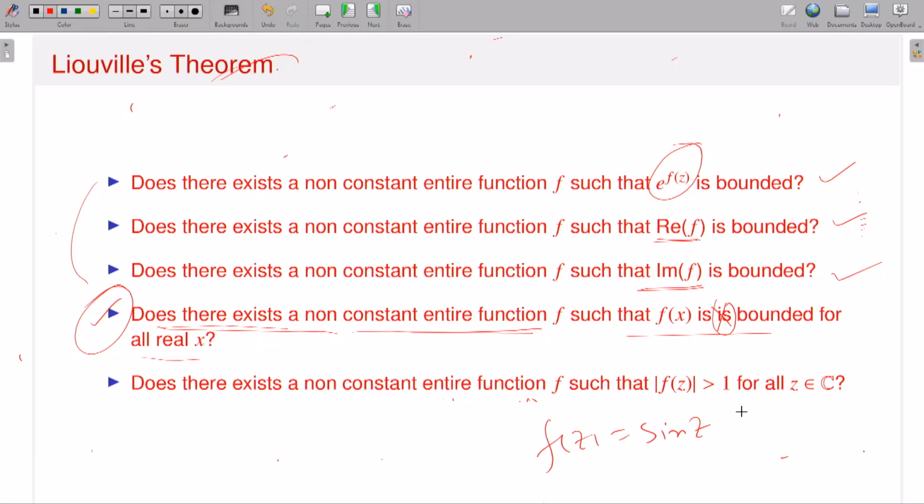This is the entire function, right? The sine function is entire on the whole complex plane. Now if I take z equal to the real line, that means z is equal to x, then what will it give? f of x is equal to sin x, and sin x is a bounded function. So yes, there exists a non-constant entire function f, where f(z) is sin z, which is a non-constant entire function. If I restrict z to the real line, it becomes f of x is equal to sin x, and it is bounded.